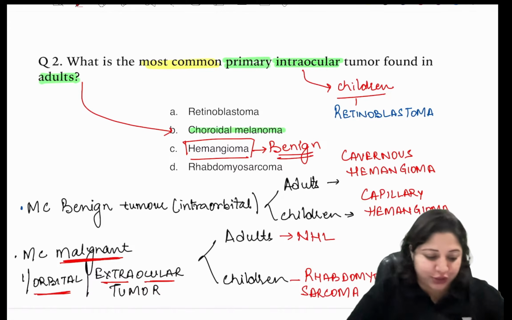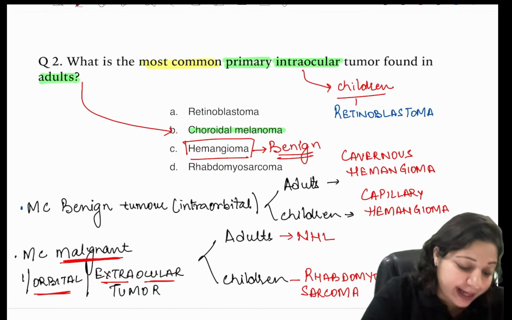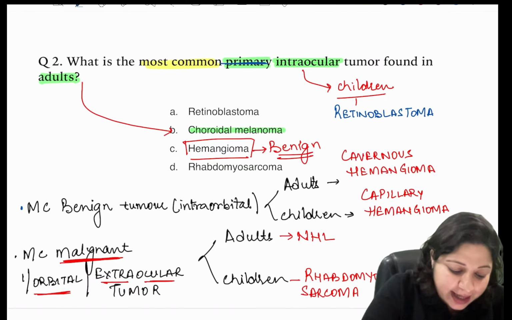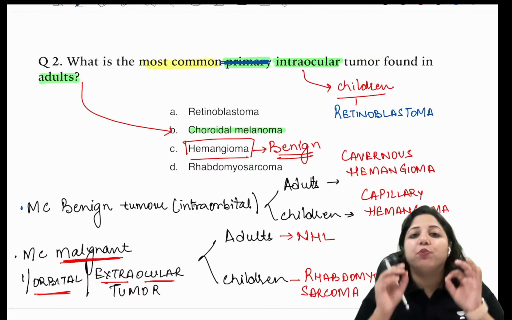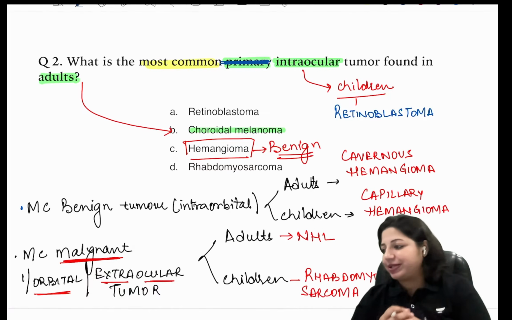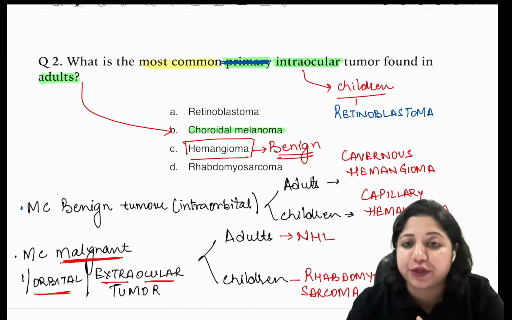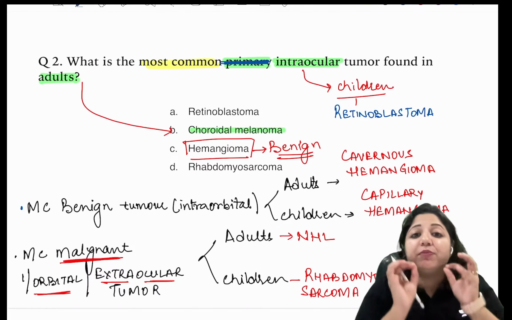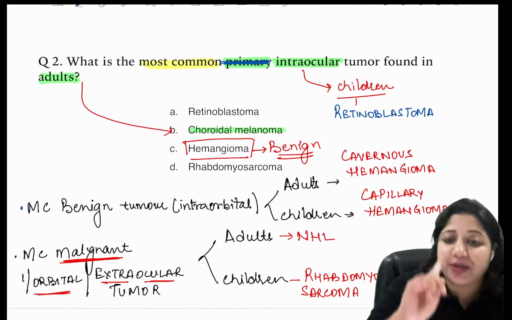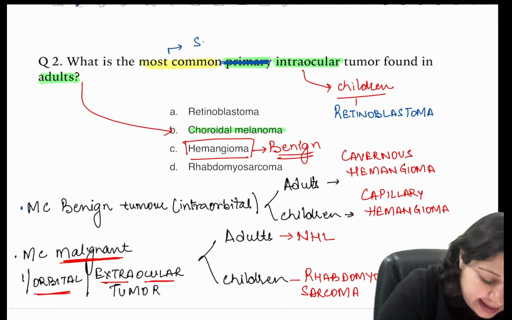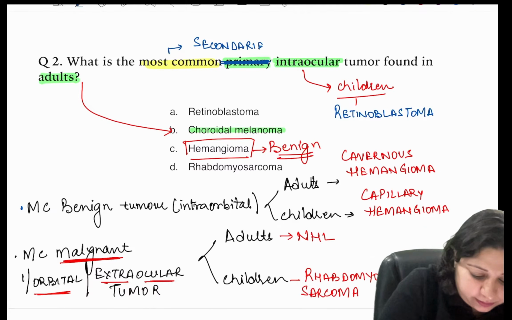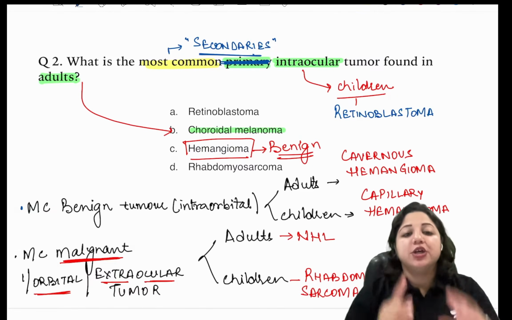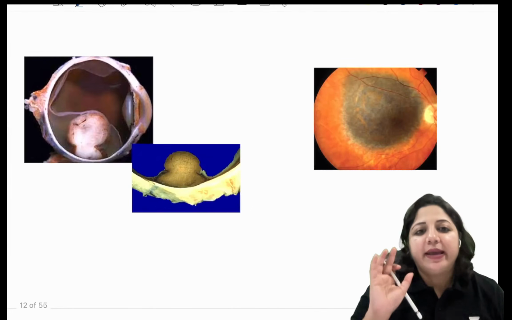Another thing I want to ask you: if I omit the word primary, the most common intraocular tumor in adults, the answer would be different. Primary means originating inside the eye. But the most common intraocular tumors in adults are the secondaries. Is that point clear? So this is in main what you should be able to see.